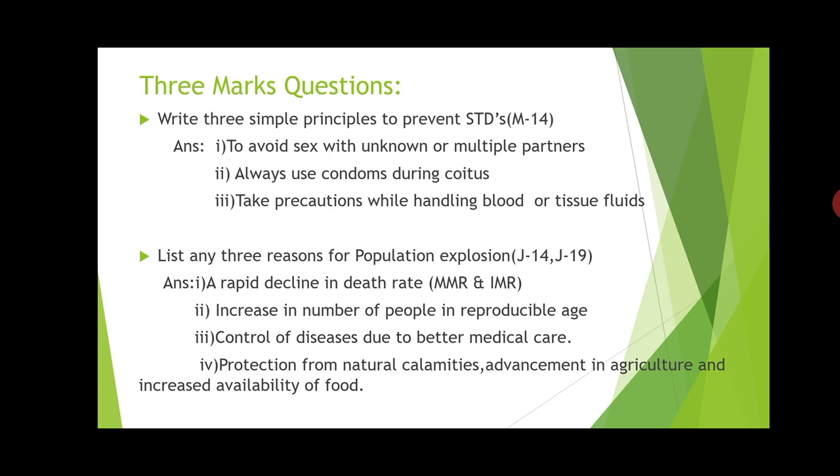The first thing is rapid decline in the death rate. Okay, that is death rate. 2 types of death rate may be there, MMR and IMR. MMR means maternal mortality rate and IMR is infant mortality rate. So when there is decline in the death rate, automatically when people stop dying, then automatically there will be increase in population. That is the first reason. Then second reason is increase in the number of people in reproducible age.